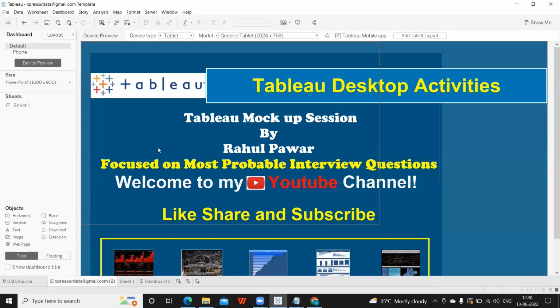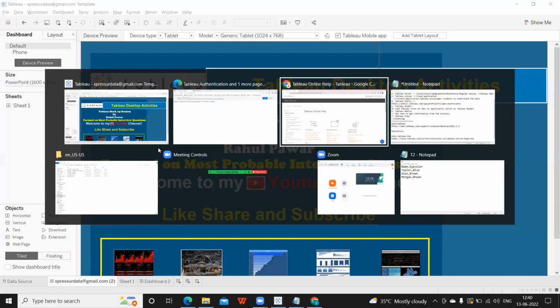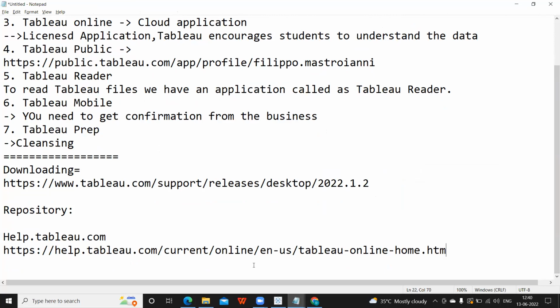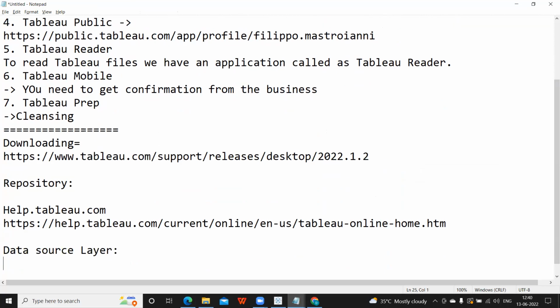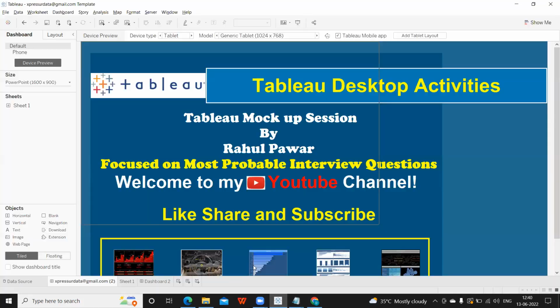Okay, now let us see the data source layer, as I would call it, before creating your report. This is the layer we spend a lot of time on as a developer or as a data analyst. You need to spend 20 to 25% of your time cleansing your data and understanding your data. For all of that purpose, the data source layer is very important. If we want to remove all the unwanted things, this is very important. So I'm going to the data source.